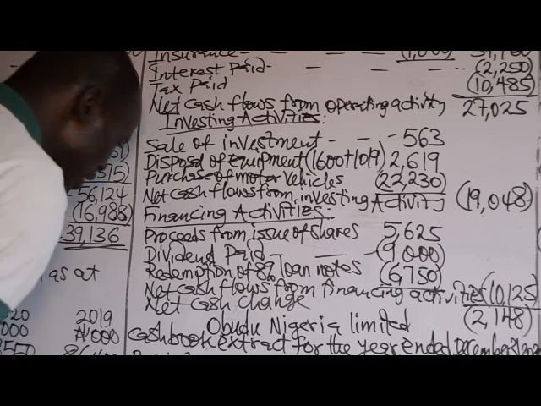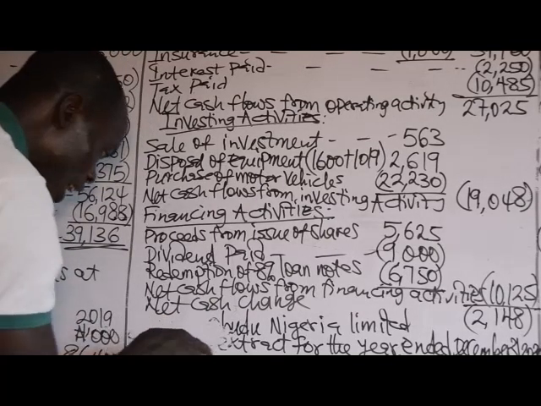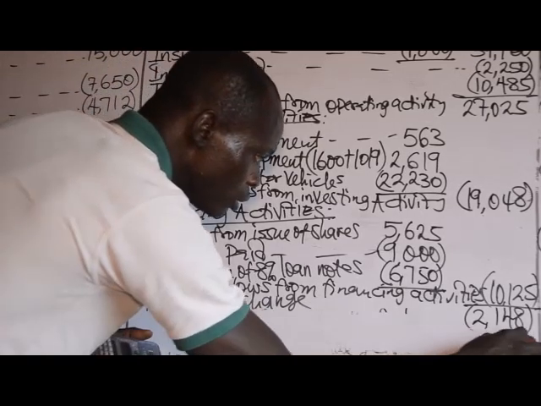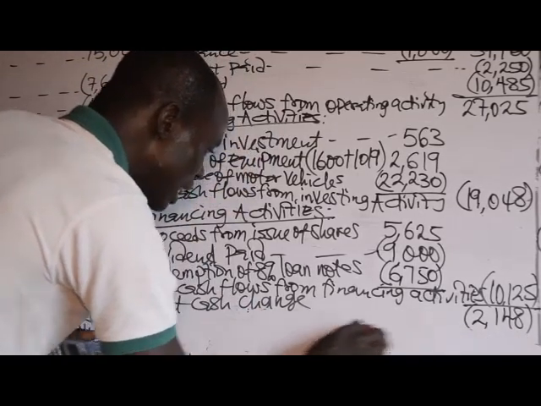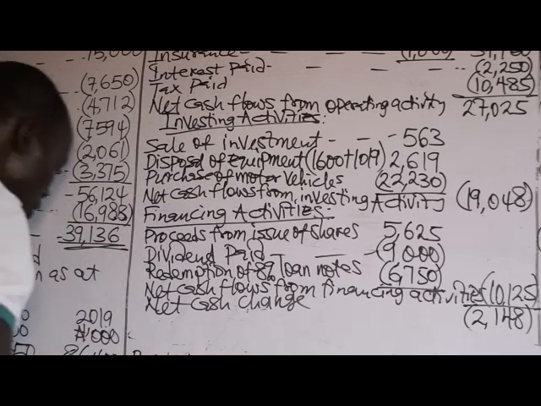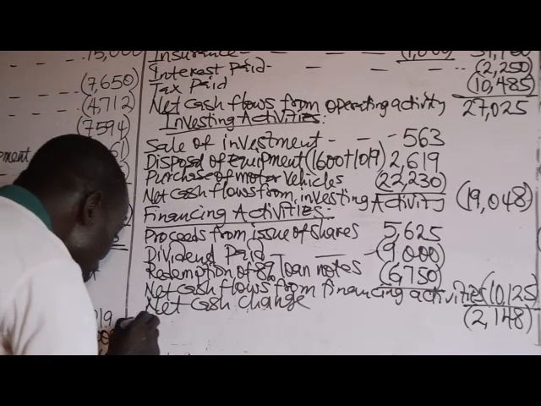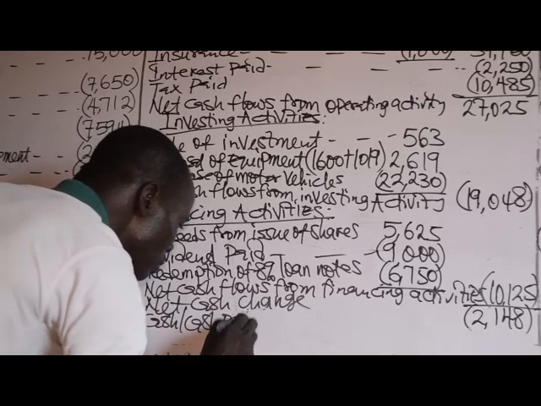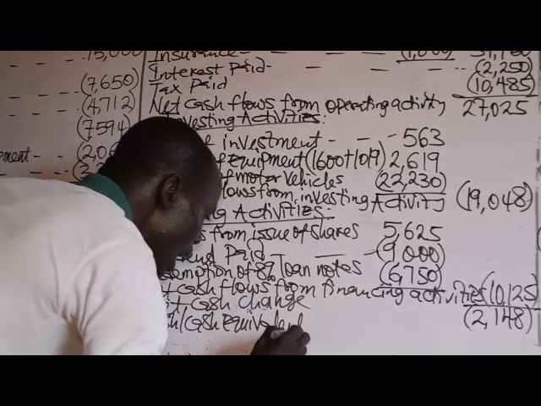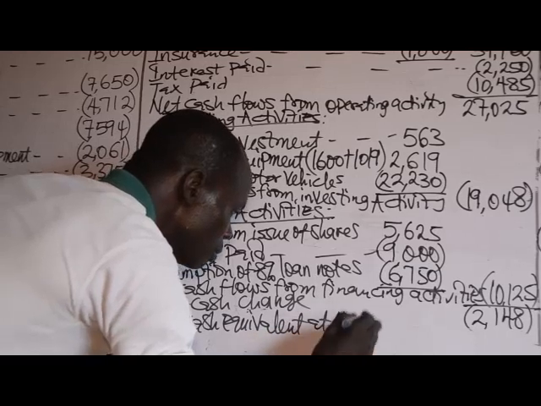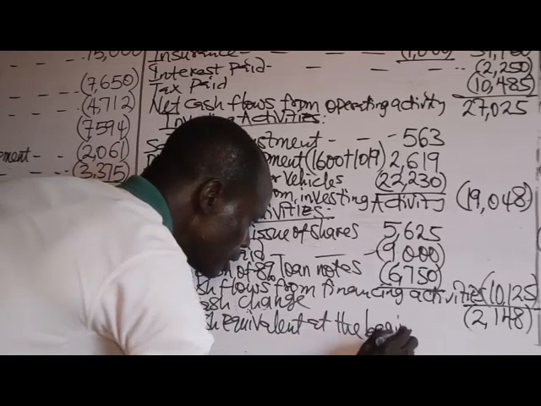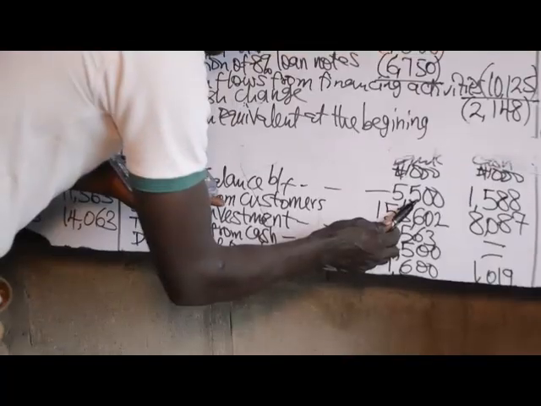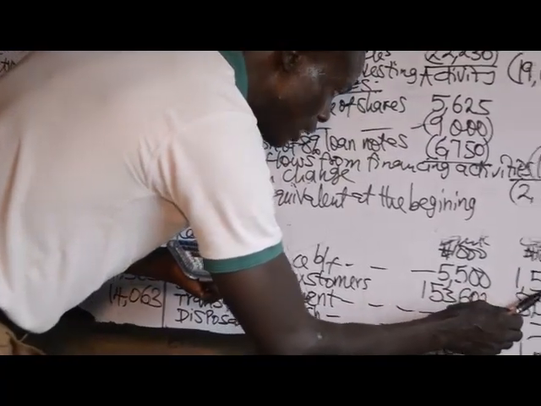Then after this is our cash book. You consider the cash or cash equivalent at the beginning of the period. Then you have opening balance, 5,500 plus 1,588.